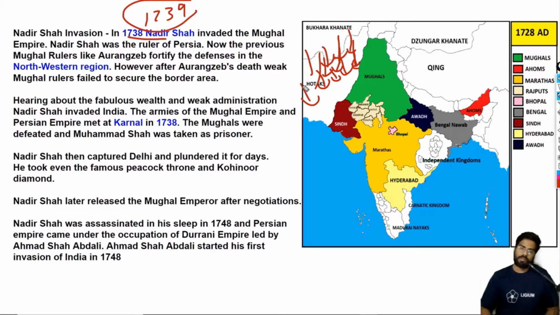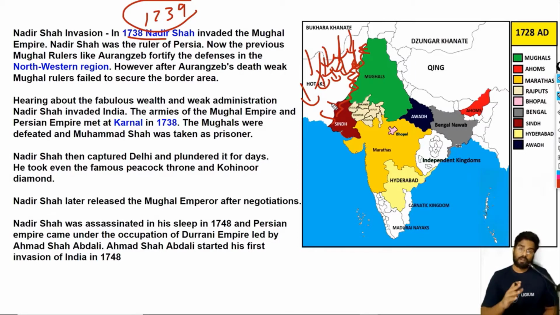Mughal emperors like Aurangzeb had an immense number of fortifications here, a good security apparatus. They fortified the whole area and made the northwest very secure. But weak Mughal rulers, starting from Bahadur Shah, then Jahandar Shah, Farooq Siyar, and even Muhammad Shah, didn't do anything.